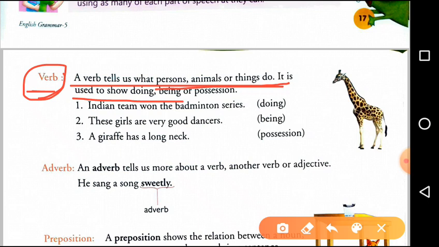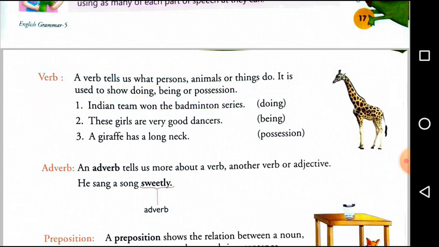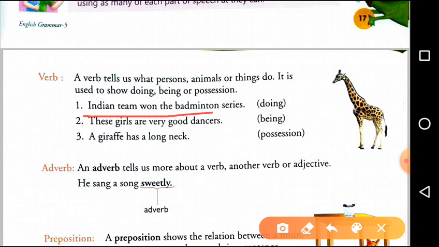It is used to show doing, being or possession. Verb tells us about what the subject is doing or what the subject is and what the subject has. As you can see in this sentence, Indian team won the badminton series. Won. What did the Indian team do? Won. So it's a kind of doing verb.